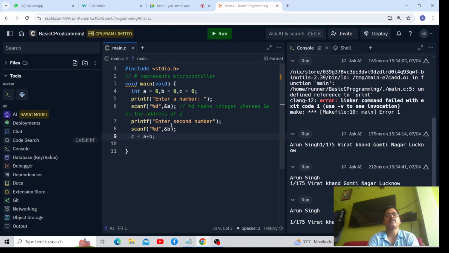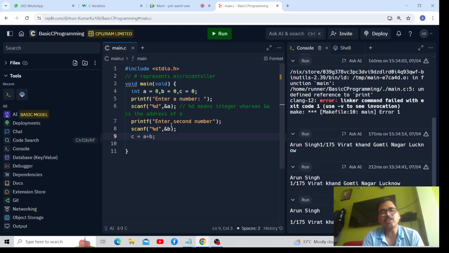Any doubt? No, sir. Sir, with the help of this third... yes, ask. In this, no class is made for scanf. For Scanner, you want to say that object, right? Yes, sir. Here it is not an object oriented programming language. Scanner is the class which is available in Java.